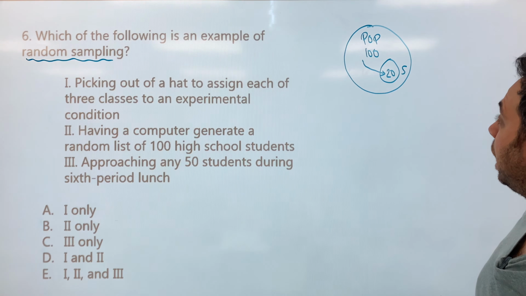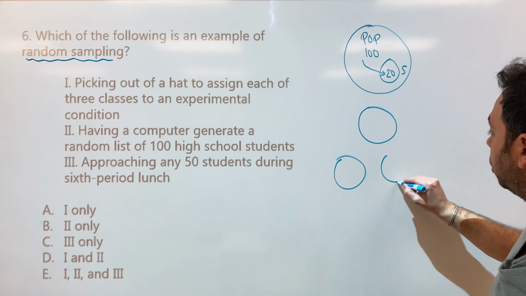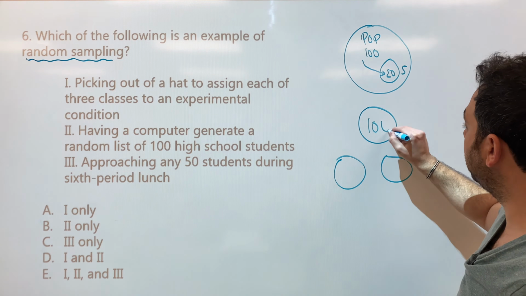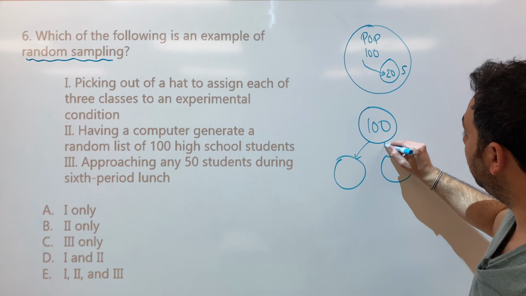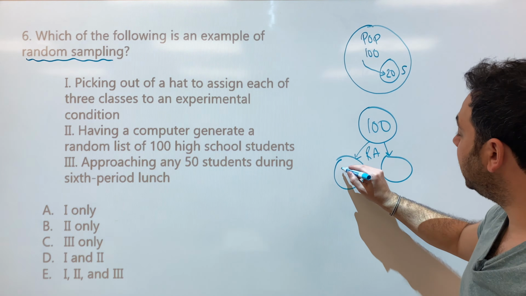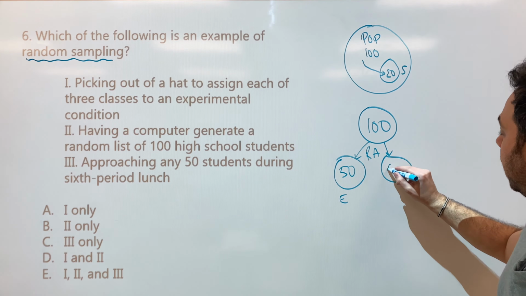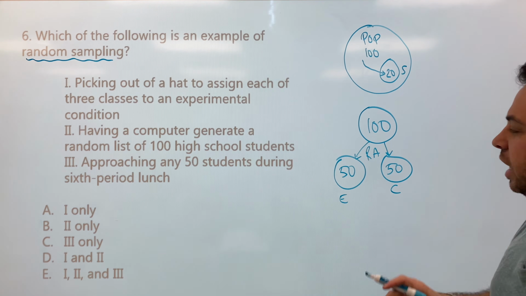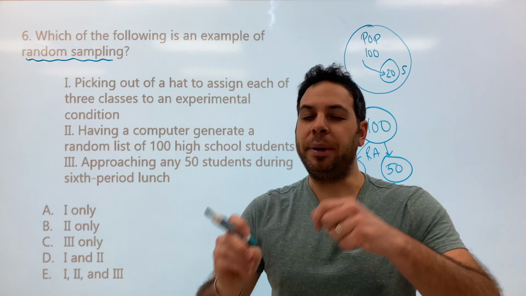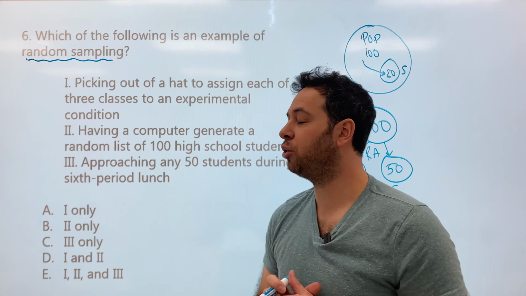So what's random assignment then? Let's go to our experiment. We have our 3 circles, we have our 100 subjects, and random assignment deals with experiments. RA, random assignments. Everybody has an equal chance to be in one, my experimental group and my control group, right? Even just putting names in a hat and picking them out is part of random assignment. So don't confuse those. They're going to try to trick you up.